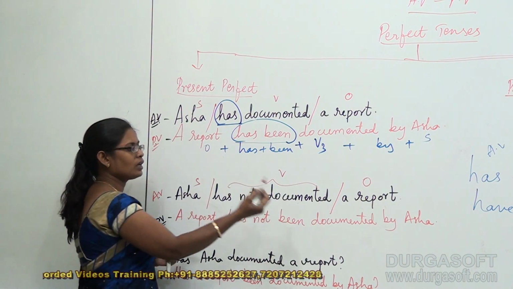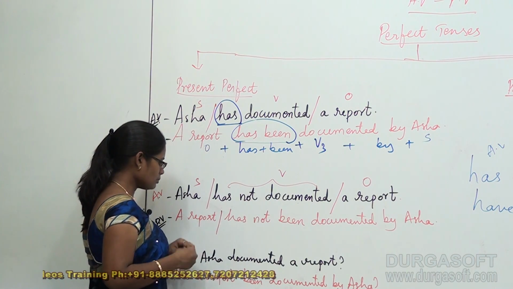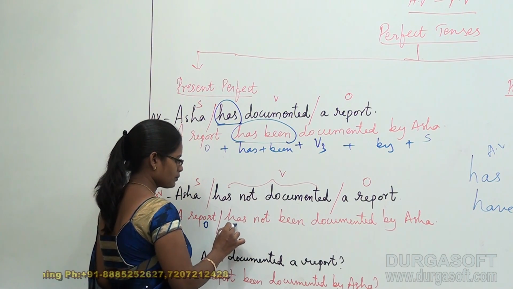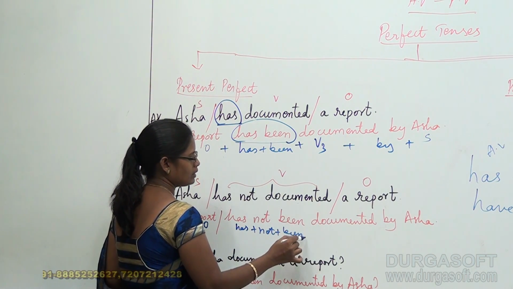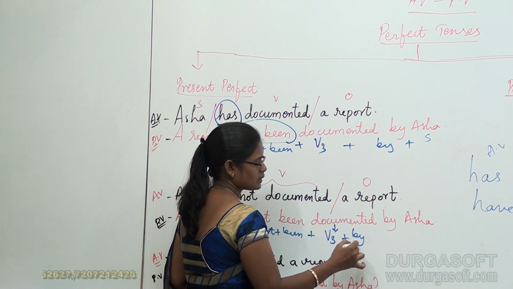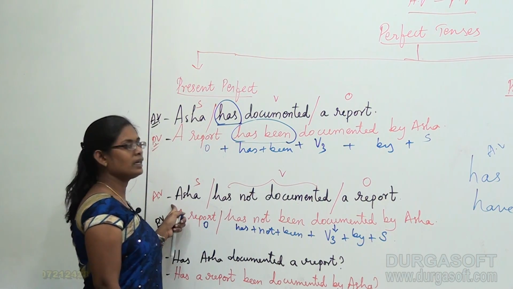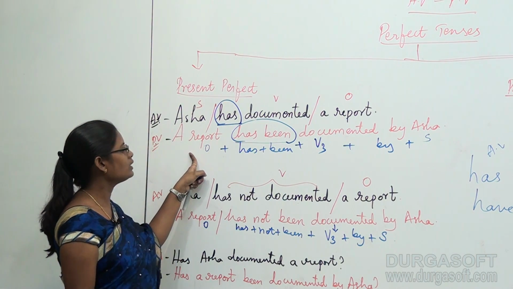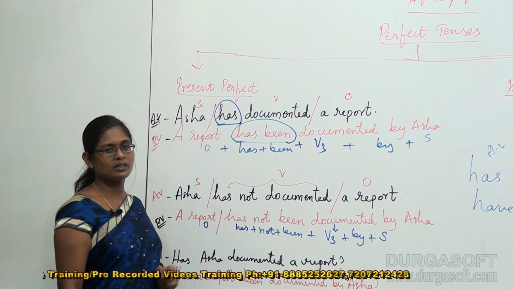That means you are speaking in terms of the object, that is the report. The report becomes the subject, then has plus not plus been plus V3 plus by plus subject. So this is the required structure for negative active voice of present perfect, and the earlier one is the required passive voice structure for positive active voice of present perfect.